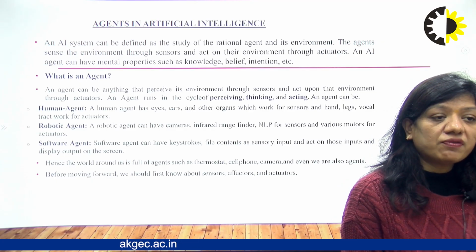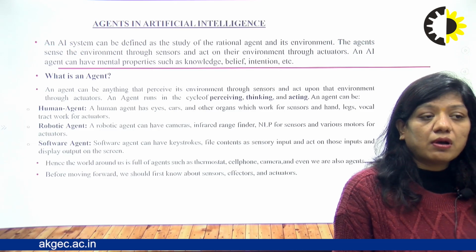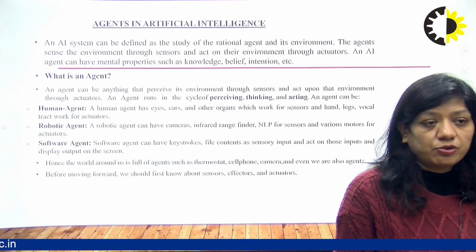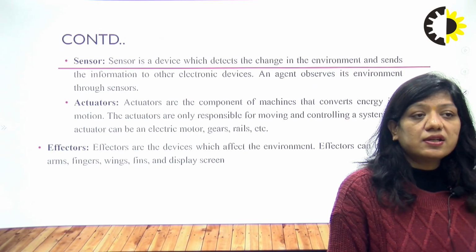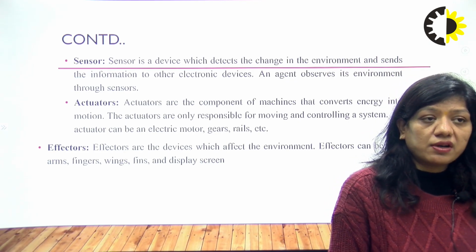Before moving forward, I would like to tell you what a sensor, effector, and actuator are. A sensor is a device which detects changes in the environment and sends the information to other electronic devices.